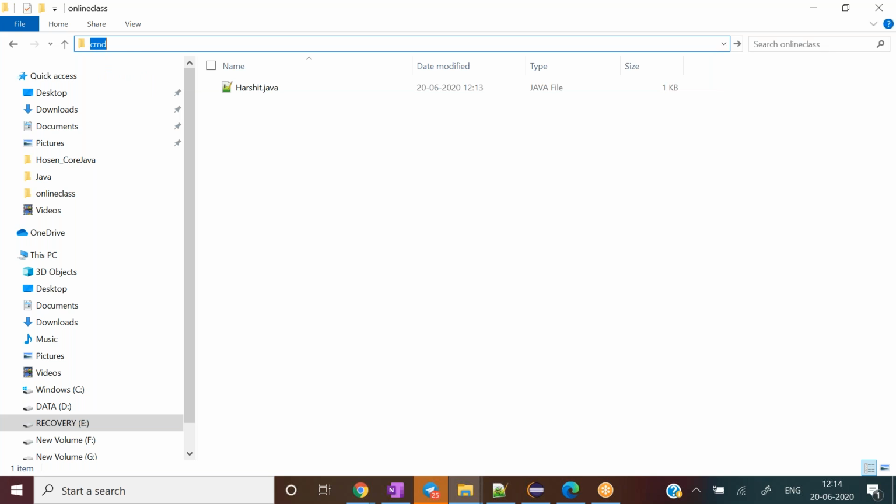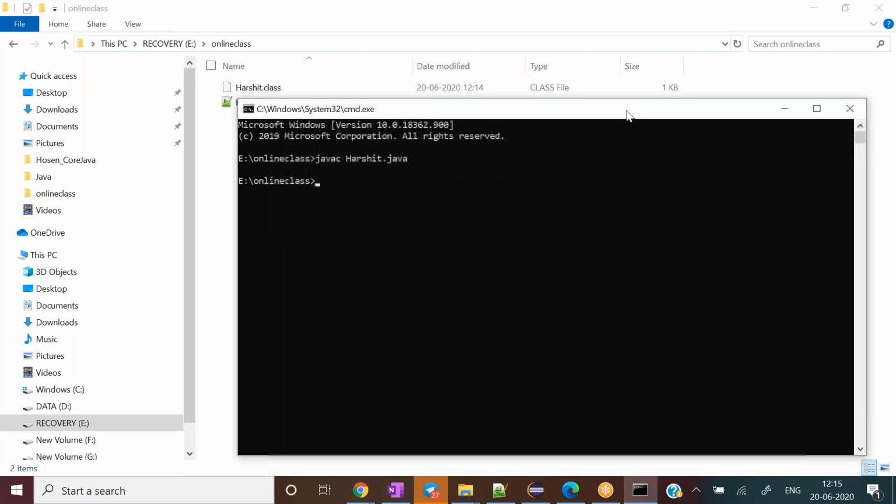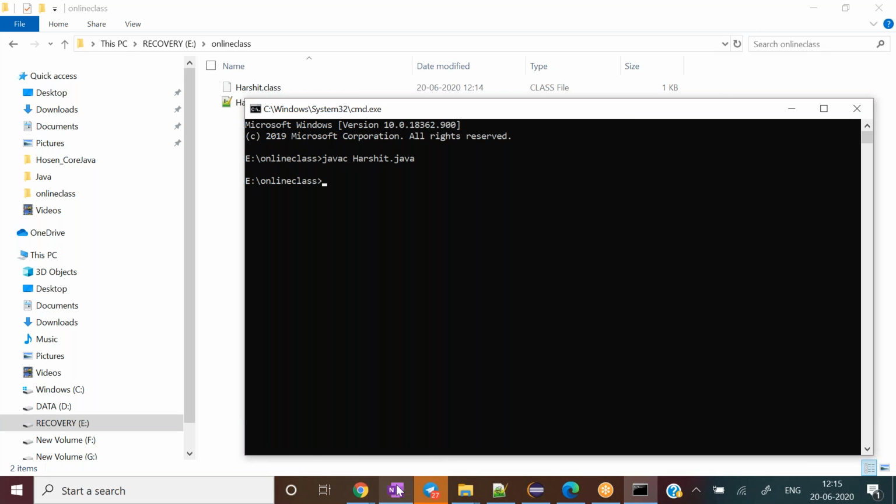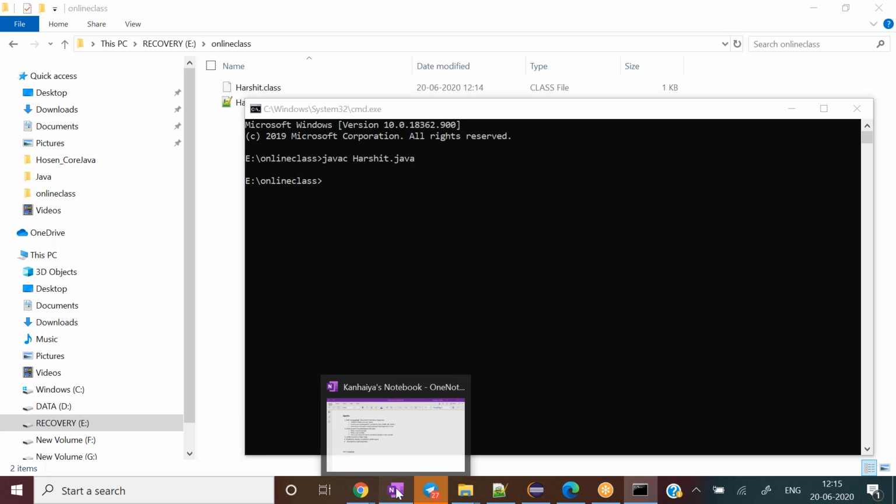Now, see, the file Harshit.class has been created. Then in general we give the java command over here, followed by the Java class name itself. So two important concepts come into the picture to compile and run any program from the command prompt, or outside of any IDE. The first one is path.